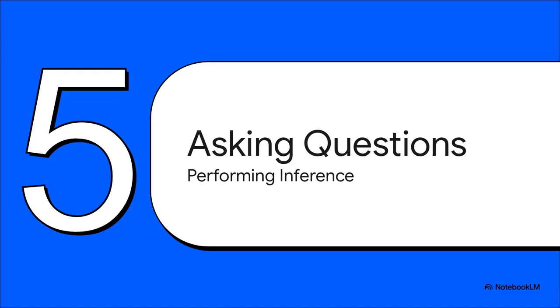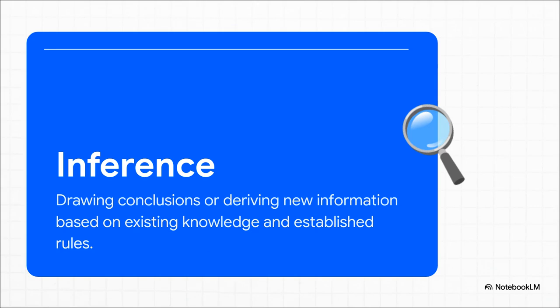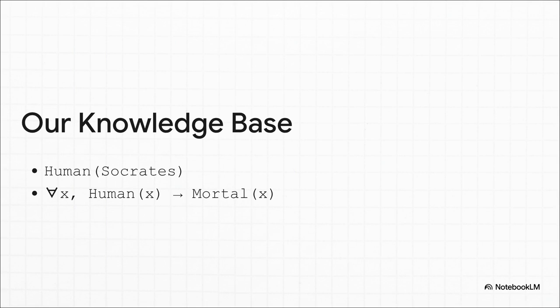Okay, so we've built our tiny knowledge base. What's the point? Well, the payoff is what happens when we ask it a question and force it to actually reason. This whole process is called inference. Inference is basically the spark of intelligence here. It's the system's ability to connect the dots all on its own, to figure out conclusions that it was never explicitly told. It's how knowledge creates new knowledge. Pretty cool, right? All right, this is it. Our entire AI brain consists of just these 2 lines, one fact and one rule.